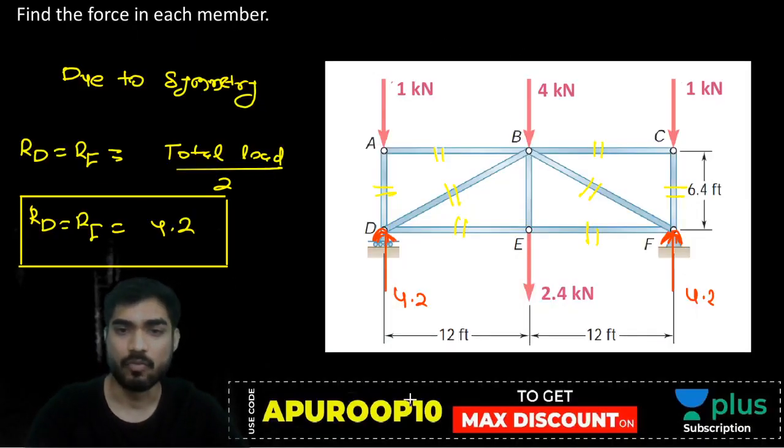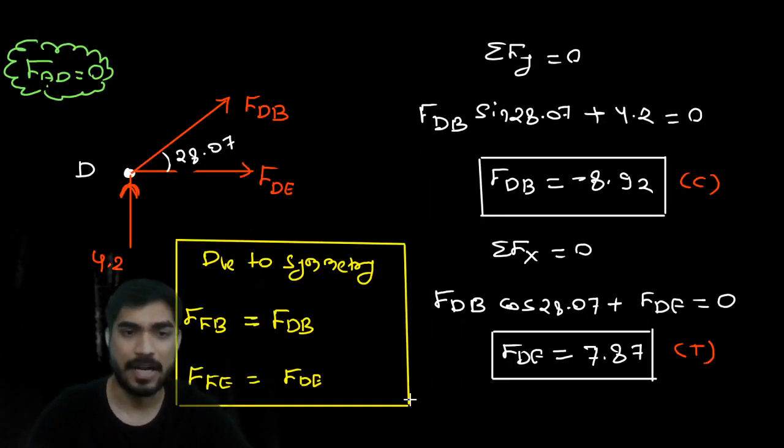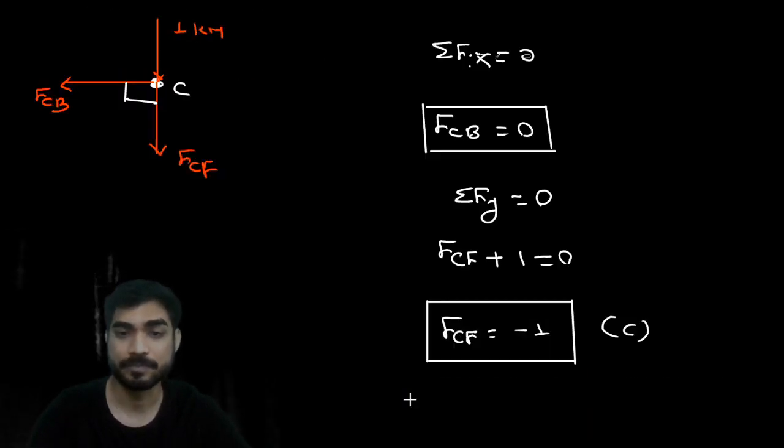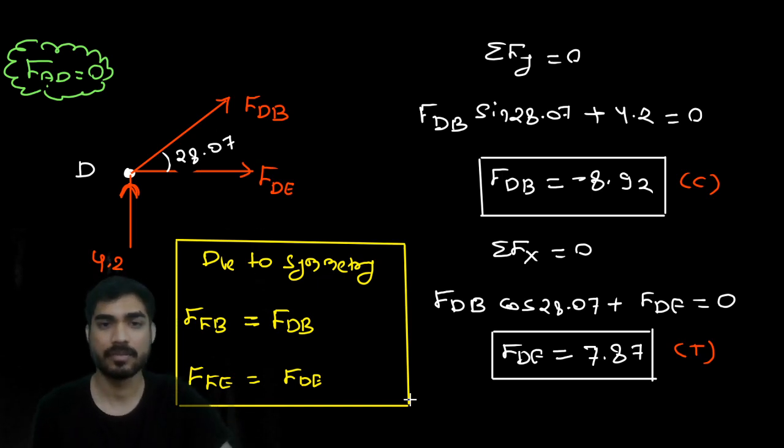Now, what else do you need to calculate? You need to calculate BE. You need to find the value of BE. So what to do? Let's consider joint T. So at joint T,